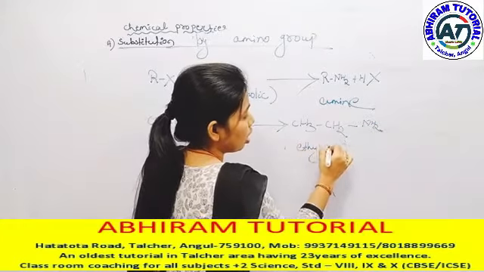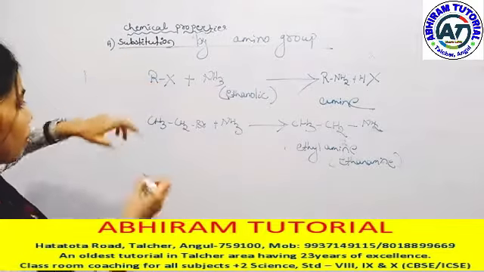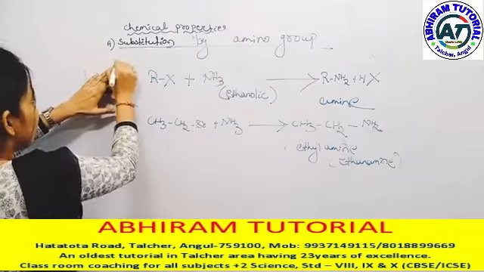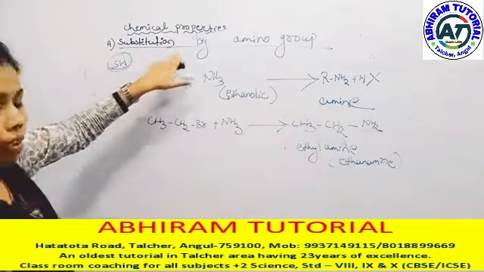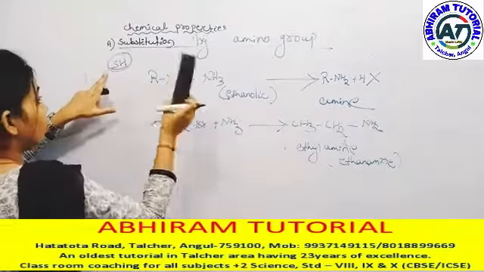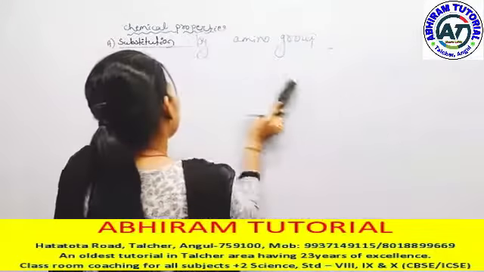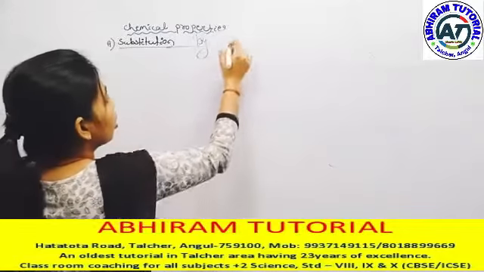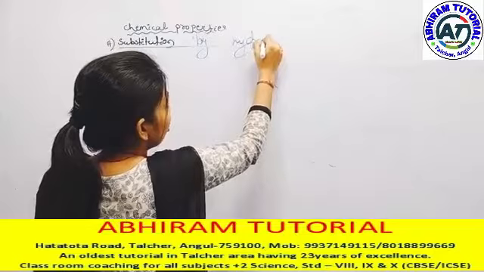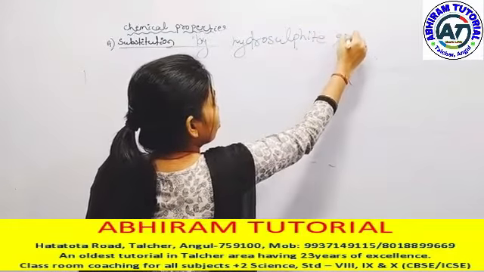In substitution by hydrosulfide group, what is hydrosulfide group? That is sulfur with H, that is hydrosulfide. When it is attached with a metal, that is metal hydrosulfide, so hydrosulfide group.